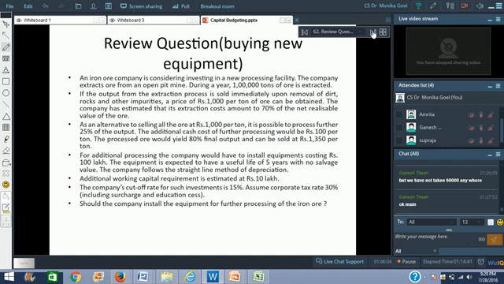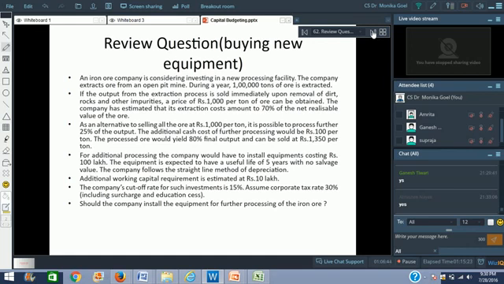Is the question getting clear? So far the facts are clear? Okay. Now, as an alternative to selling all the ore at rupees 1,000 per ton, it is possible to process further 25% of the output. So they want to now test an alternative that if they do not sell the complete 1 lakh tons at rupees 1,000 per ton, rather they sell only 75,000 tons, and the remaining 25%, that is 25,000 tons, they can do some processing.